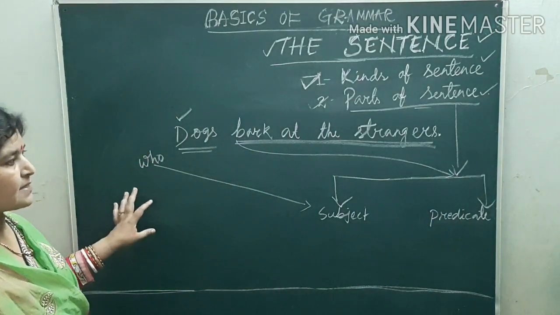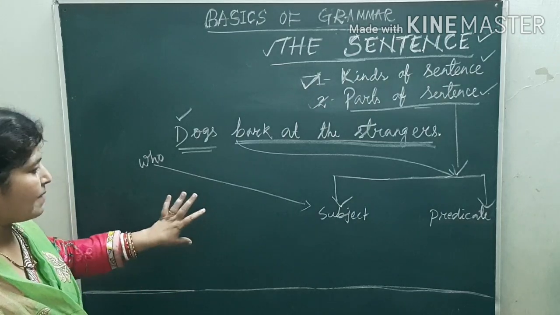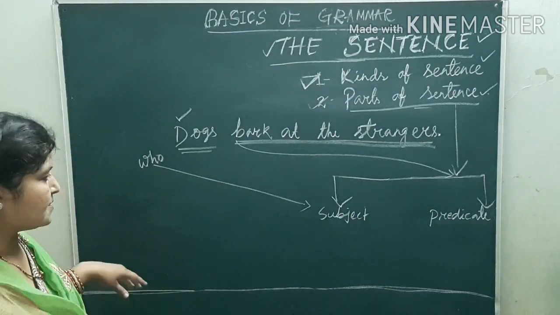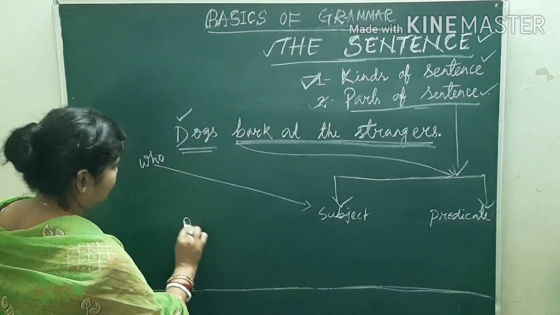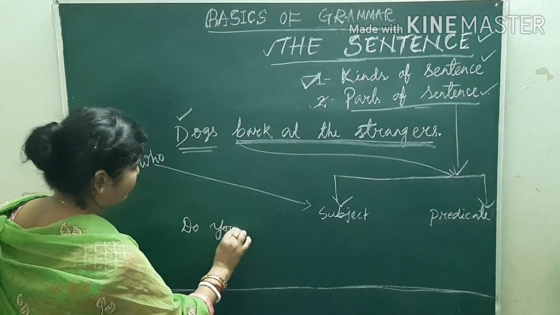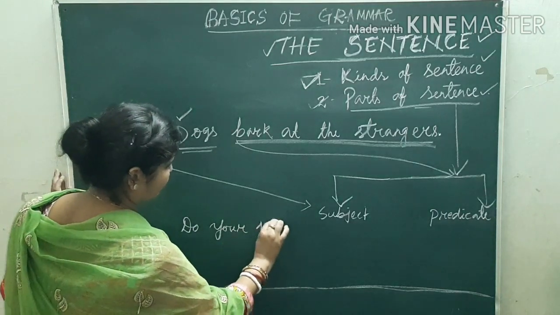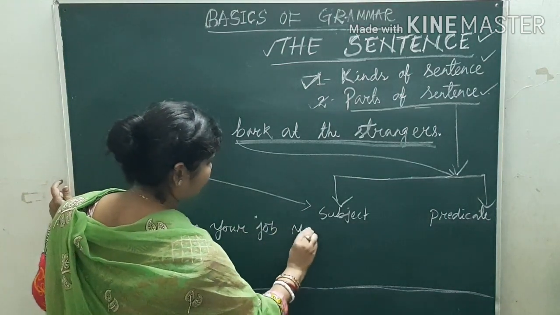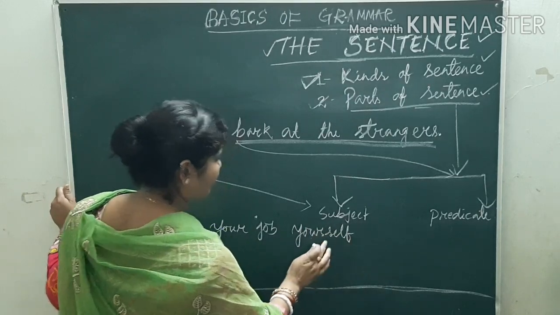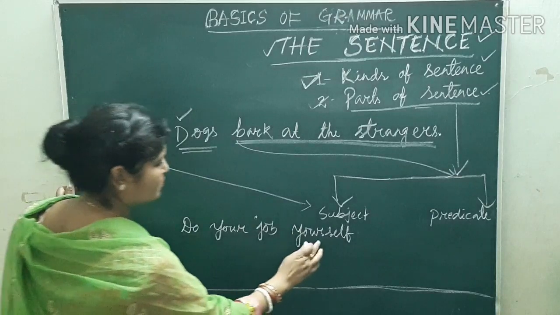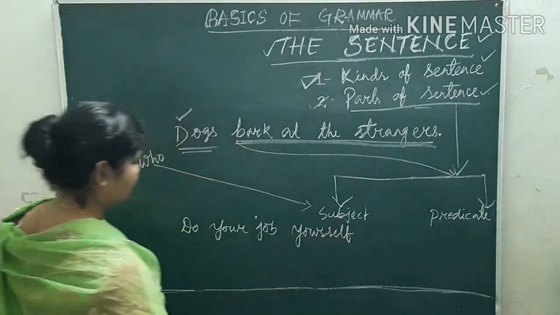Like that, in some sentences, for example, I will talk about imperative sentences. For example, I have written this sentence: Do your job yourself.